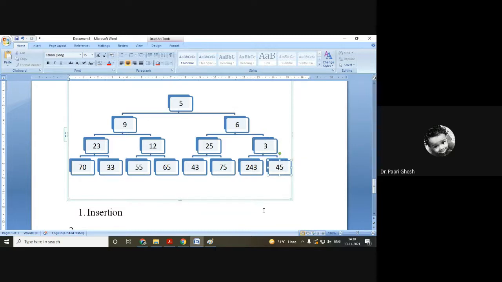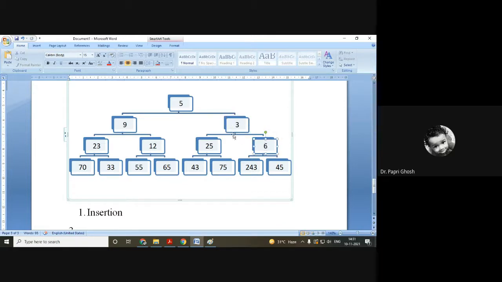Now I'm considering this particular part. This is also a child node of some parent node, so we'll again find the parent node. Now it is 7. The parent node is 7 by 2, that is 3.5, that is 3. So in position 3, 6 is there. 6 is greater than 3, so you have to swap it.